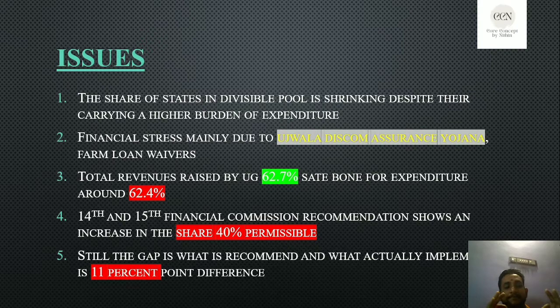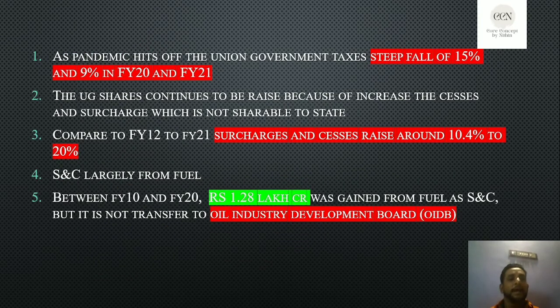It is very difficult to remember those percentage values, so just keep a rough value around 62, 62.7, 62.4. The permissible value is 40. That is absolutely the Finance Commission statement. You just remember 40%.